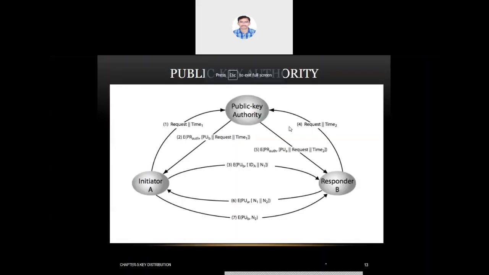In the second transaction, as a response from the public key authority, you can see E of PR authority. And what is that PR authority? PR authority is the private key of the public key authority. Okay, PR AUTH means private key of public key authority. So the public key authority encrypts the package.